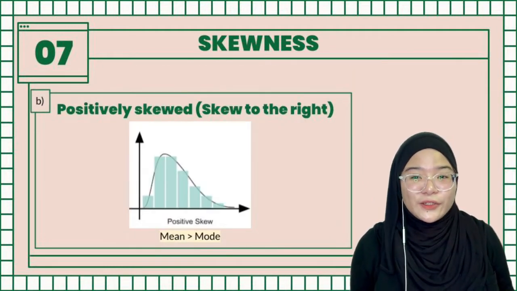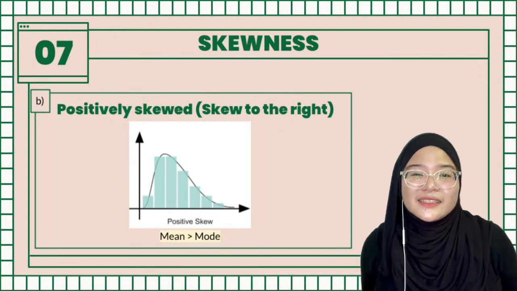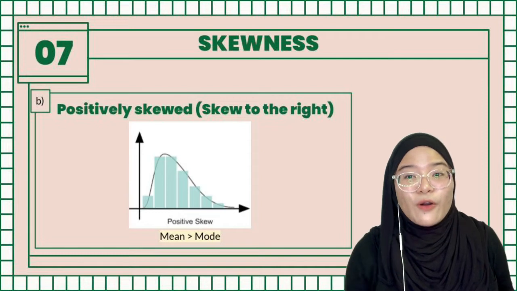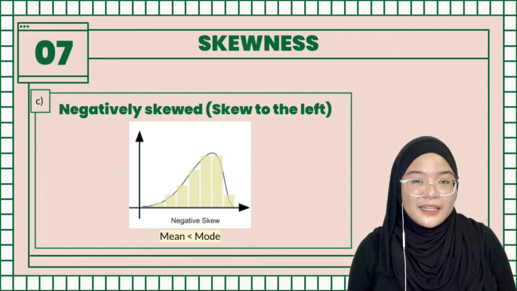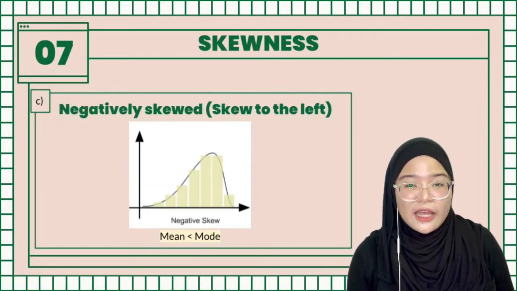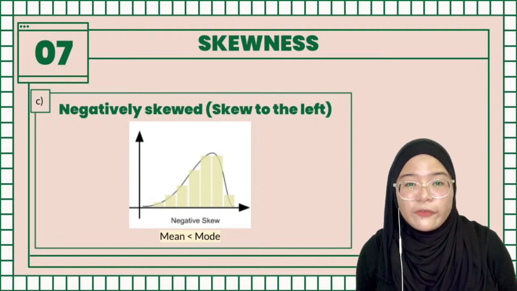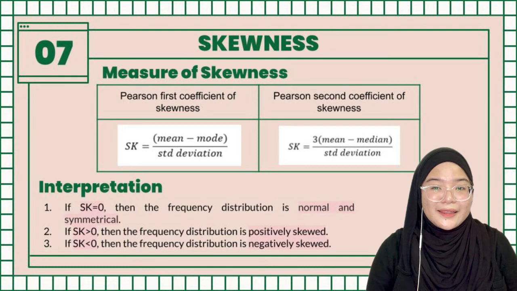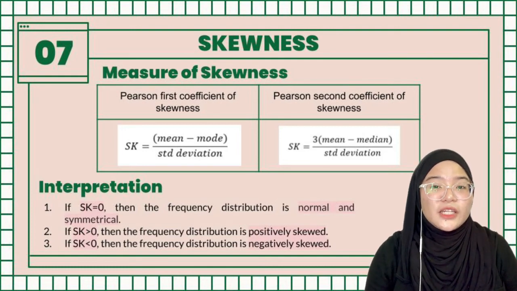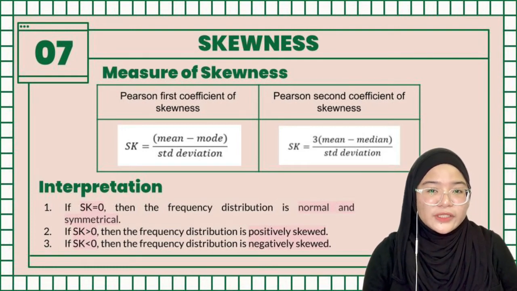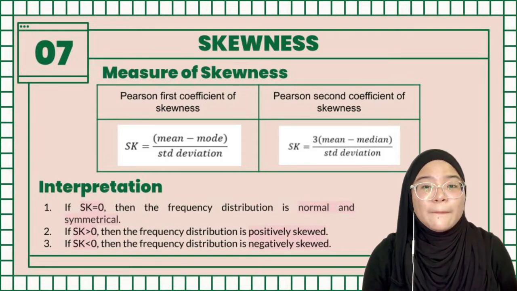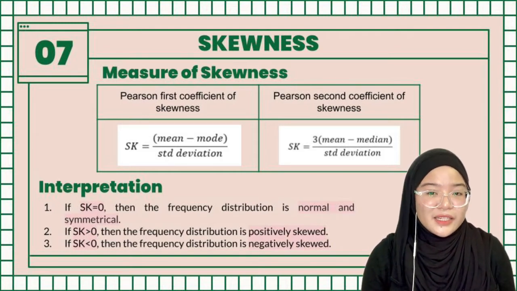Secondly, positively skewed or skewed to the right. This is a curve skewed to the right where the value of the mean is more than the mode. Lastly, negatively skewed or skewed to the left. It is a curve skewed to the left where the value of the mean is less than the value of the mode. Next, we will see the formula to calculate the measure of skewness. To find Pearson's first coefficient of skewness, we must find the difference between the mean and mode and then divide it by the standard deviation.